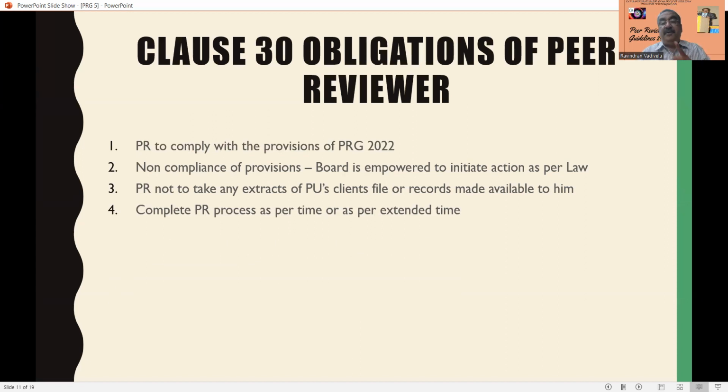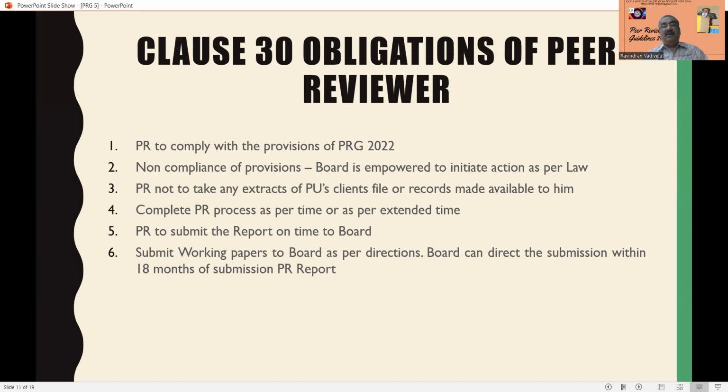Then the peer reviewer has to complete the entire peer review process within the time or the extended time. Sometimes the time is extended beyond 20 days; then the peer reviewer, along with the practice unit, has to make a joint request to extend the time with the reason. So they have to complete the peer review process on time. Then the peer reviewer has to submit the report to the board on time.